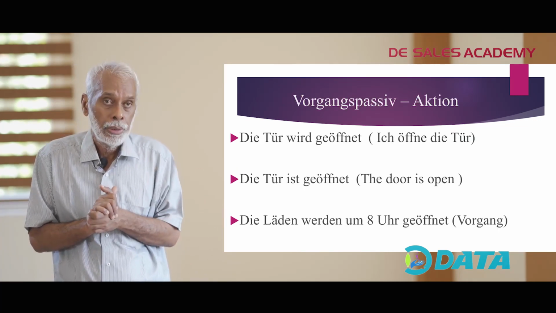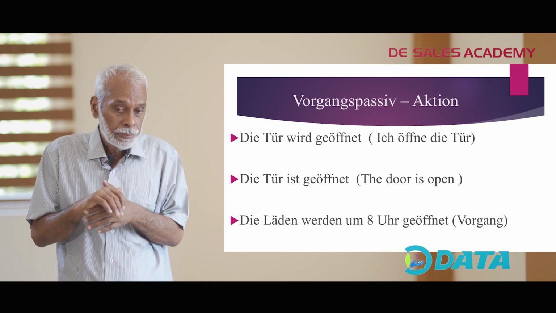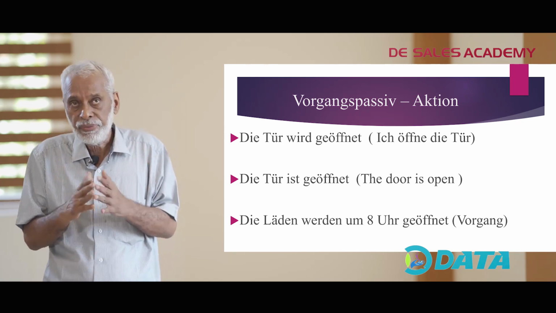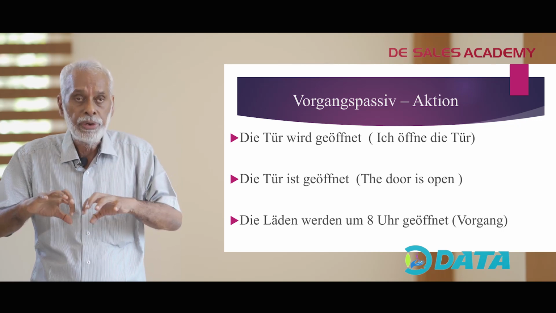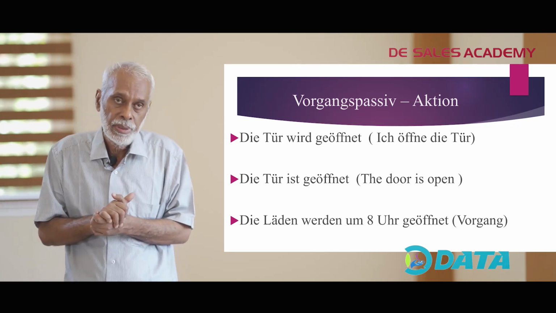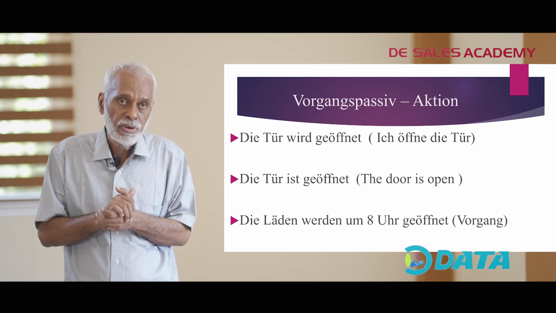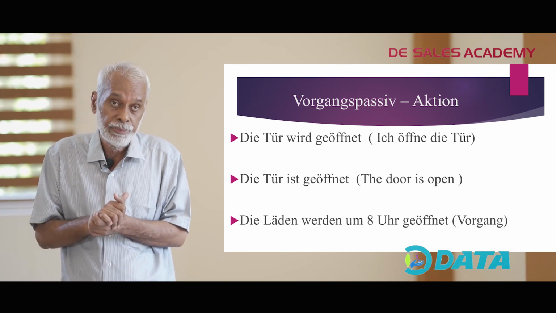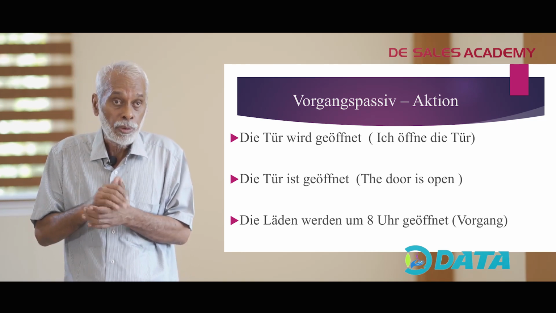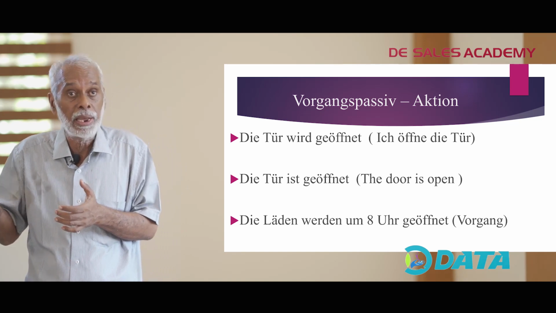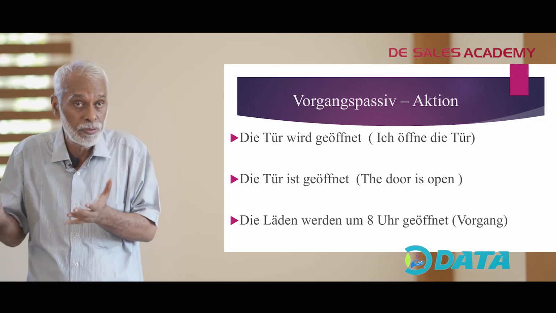Now, in passive itself, there are two different passives. The first passive is Vorgangspassiv. Vorgangspassiv zeigt immer eine Handlung. It always shows an action.